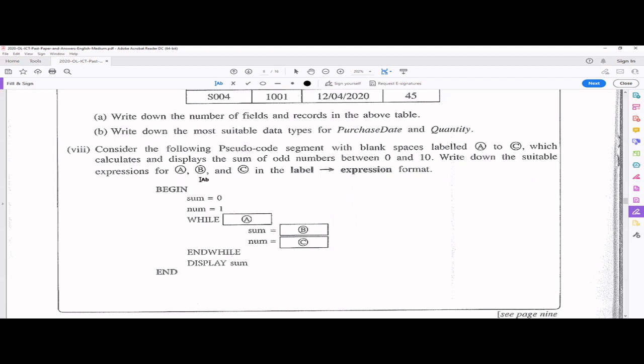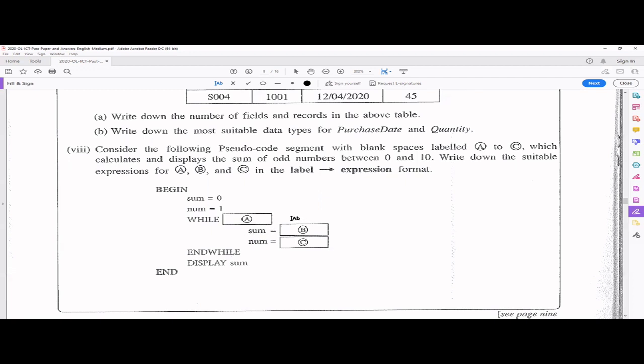Write down the suitable expressions for A, B, C in the labels in the given format. So here they have given sum as 0, and num as 1. Okay, we don't know what it is, but actually they ask for the sum of odd numbers. That means you have 1, 1 plus 3, plus 5, plus 7, plus 9. That's what we should get. And the while loop is there. We have to repetitively do this until we get all the numbers up to 10. That means when you are done with 9, you have to finish it.